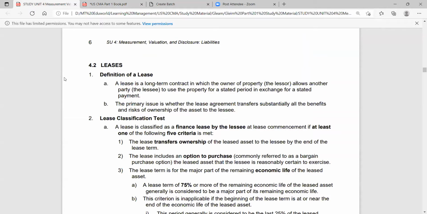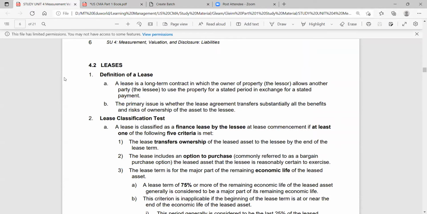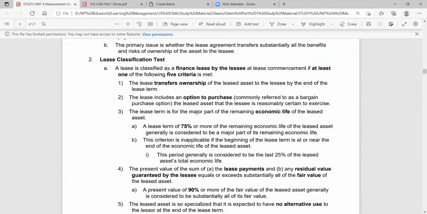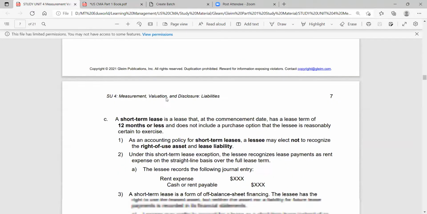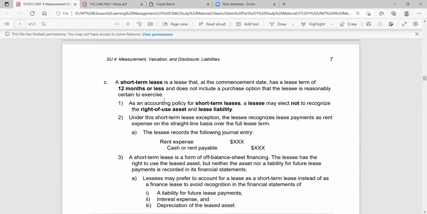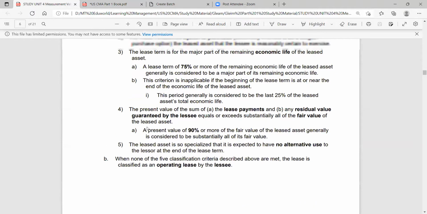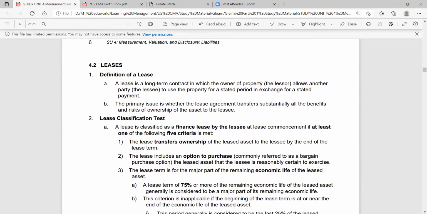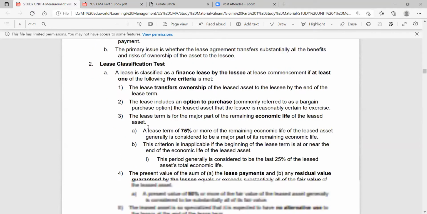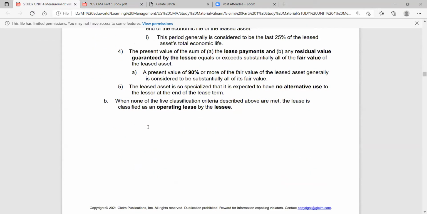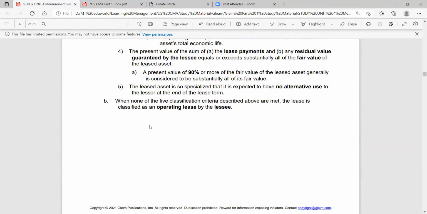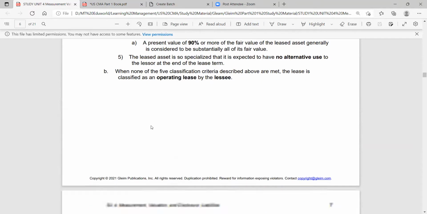I will show you. This is GLIM. They have written the definition of lease classification test, and then directly they have gone to short-term lease. And here they have said a lease is classified as finance lease if criteria are met; when none of the five classification criteria were met, the lease is classified as an operating lease by the lessee. So finance and operating.